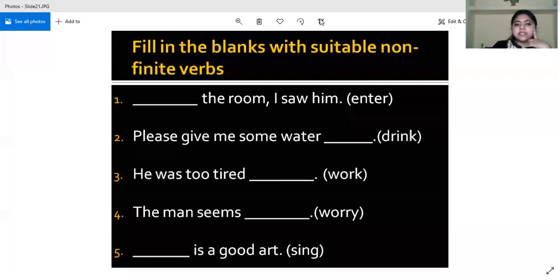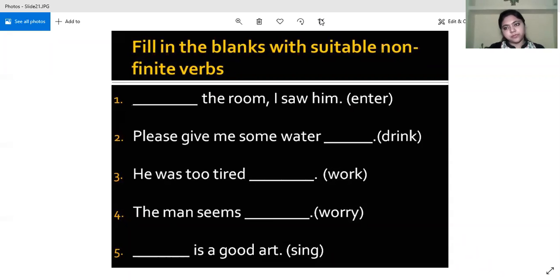Next, please give me some water, dash. Who has not answered so far and is willing to answer? Nandika. Yes, Nandika. Ma'am, the answer will be please give me some water to drink. To drink, absolutely correct. And to drink is what type of non-finite verb?